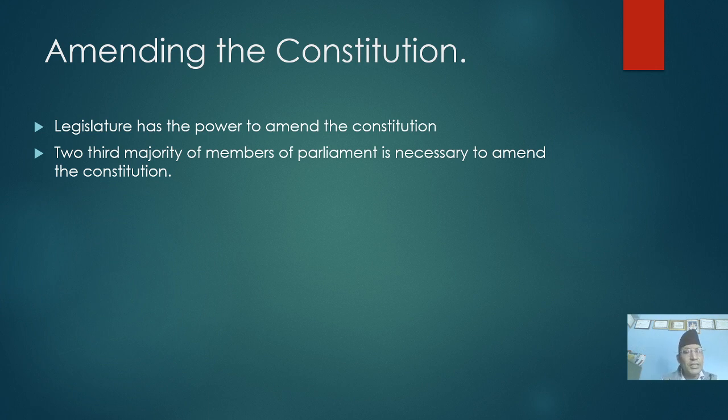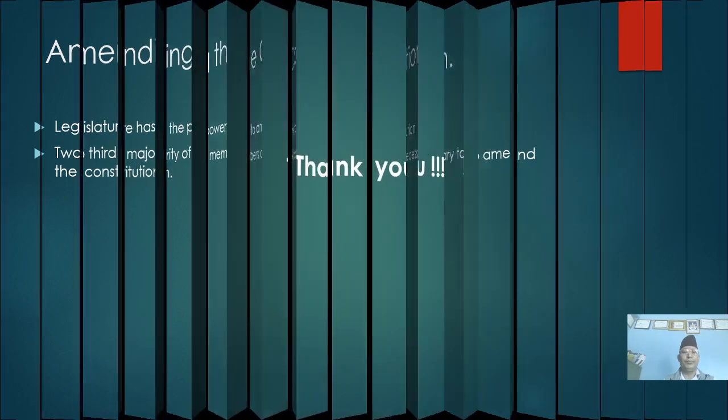So, what is the process to amend the constitution? A two-third majority of the members of the parliament is necessary. If there is a two-third majority of the members of parliament, obviously they can amend the constitution. That provision is given in the constitution.